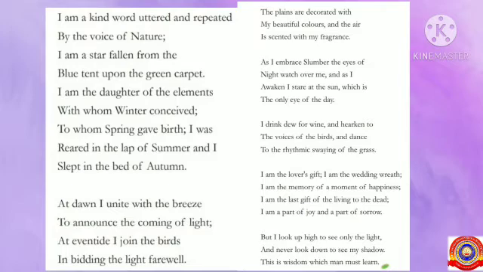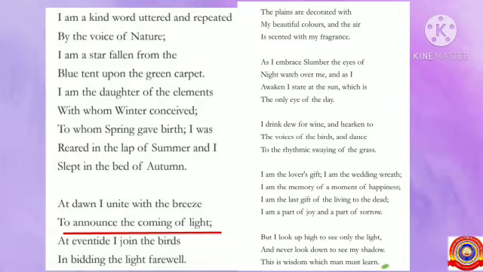At dawn I unite with the breeze to announce the coming of light. At eventide I join the birds in bidding the light farewell. One activity is already given there, that is, announce the coming of light. From the stanza, you can identify the other activity of the flower. What is that?